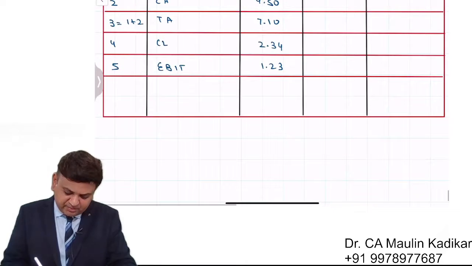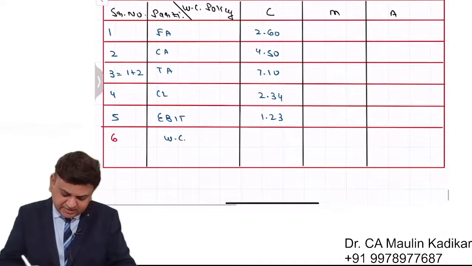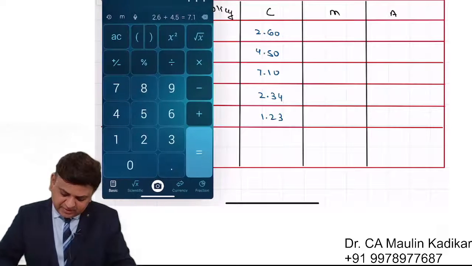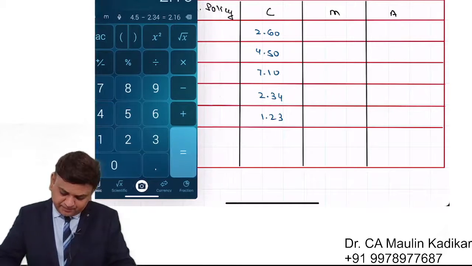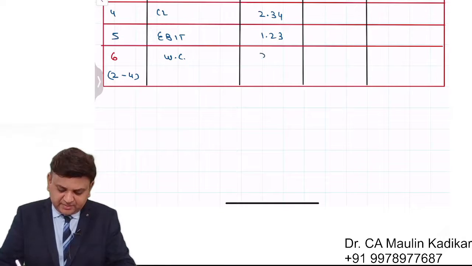So on row number 6, we are going to calculate the working capital. It will be calculated as row number 2 minus row number 4. So what will happen? It is 4.5 minus 2.34. That comes to 2.16. That is the working capital.